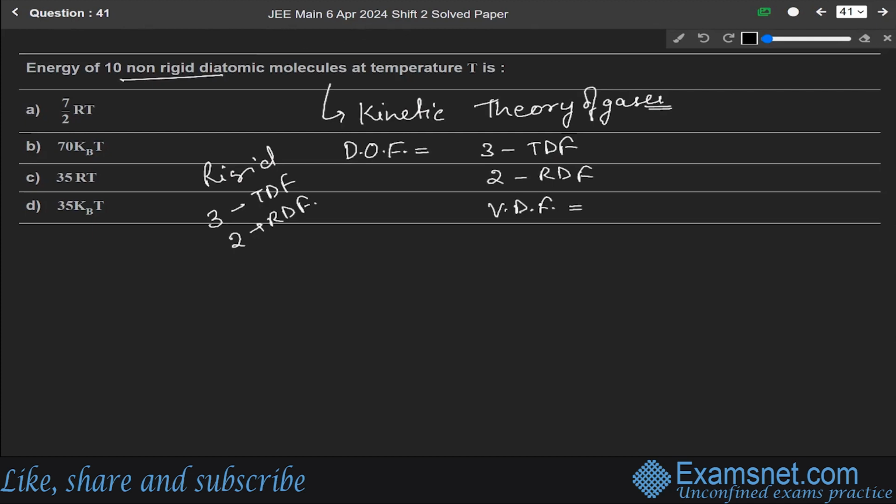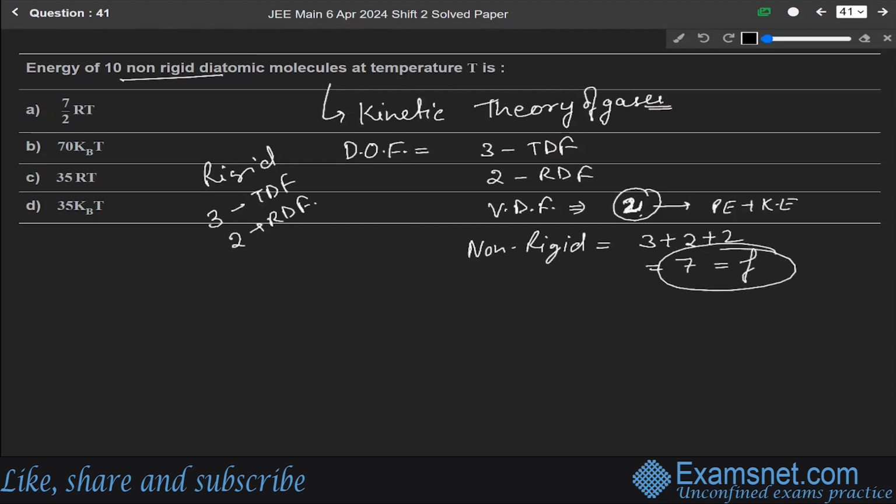So for any diatomic molecule, we have only one vibrational degree of freedom. Since we are considering the energy here, it will be potential energy as well as kinetic energy. So in place of 1, we will consider 2 vibrational degrees of freedom. So for this non-rigid diatomic molecule, we have total degrees of freedom: 3 translational, 2 rotational, and 2 vibrational, meaning 7 degrees of freedom. Here F is equal to 7.